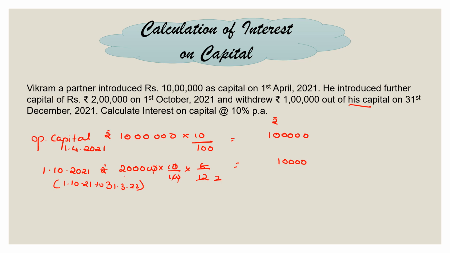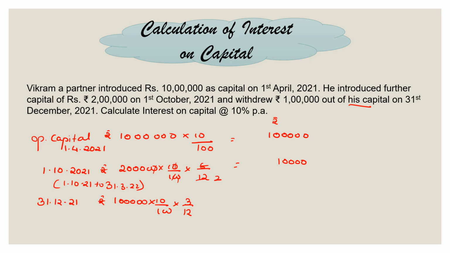Finally, he also withdrew 1 lakh on 31st December. So 31st December 2021, what happened? He withdrew 1 lakh. So on this 1 lakh, at the rate of 10%, as it is withdrawn on 31st December, so January, February and March, 3 months, this 1 lakh was not there in the business. So for those 3 months, you should not provide interest on capital.